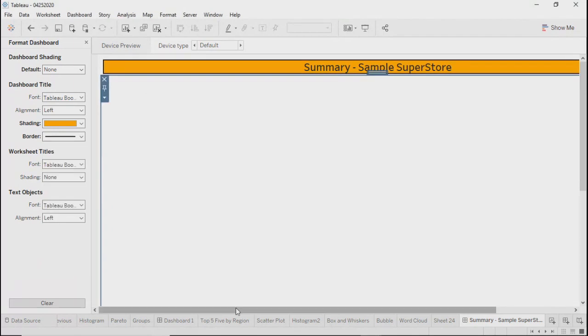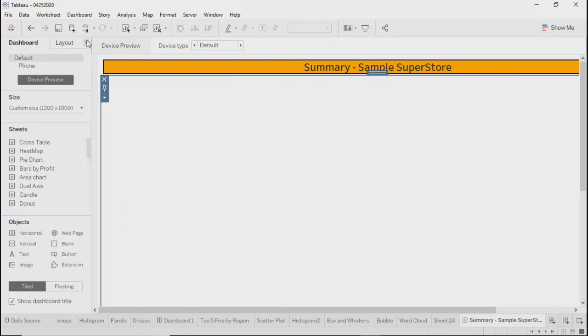Right. Now the objects, the container below this, we can drag our objects. Under this, you have two options, tiled and floating, right? I generally follow the floating approach. I don't go by tile, right?